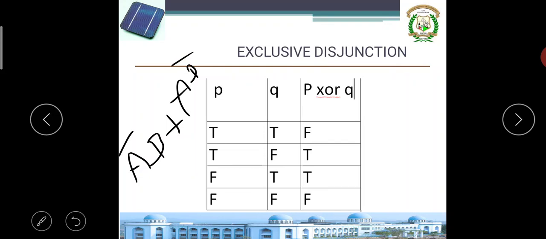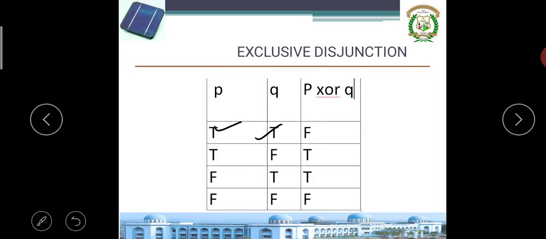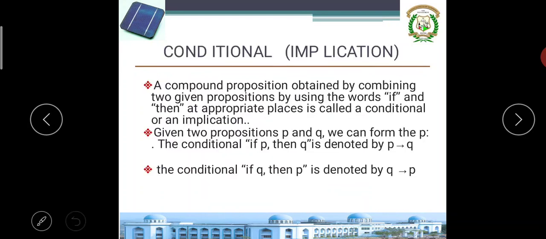If true is 1, then 1 into 0 plus 1 into 0 gives 0. This is 1. That's XOR. This is very easy. XOR is in the form of A B bar plus A bar B. So, in other words, XOR means when both statements are the same, the output is always false. Remember that. Both statements the same, output is false. Otherwise, it is true. Remember that for XOR.